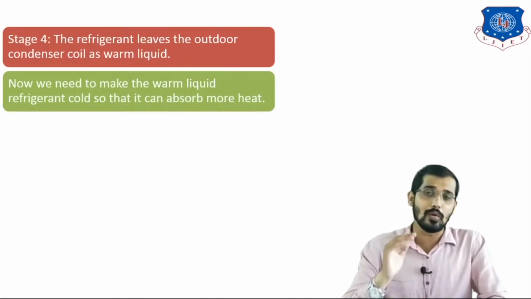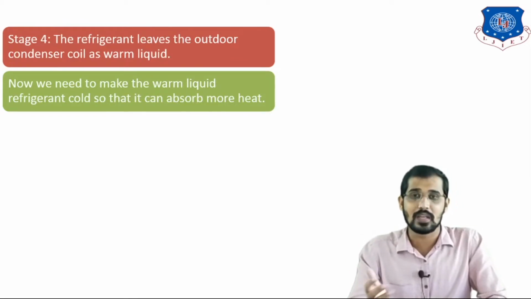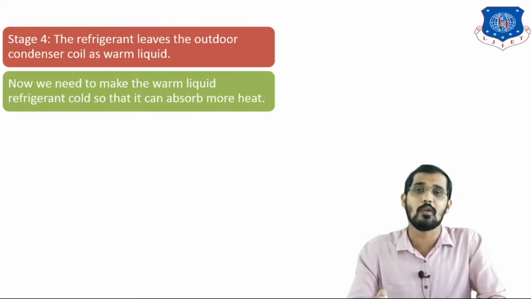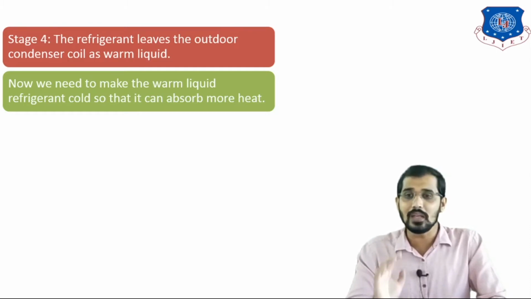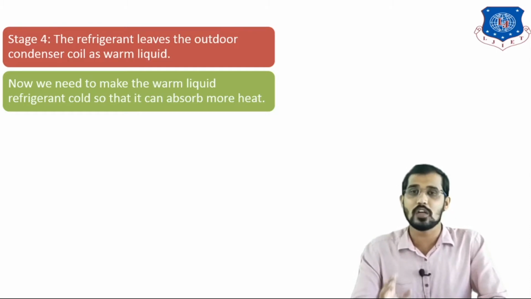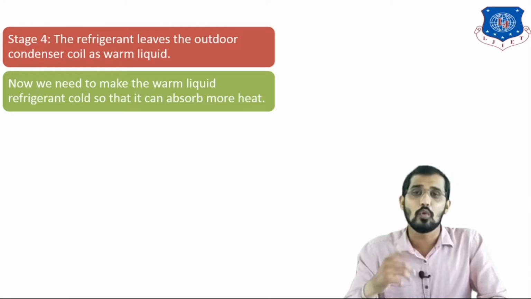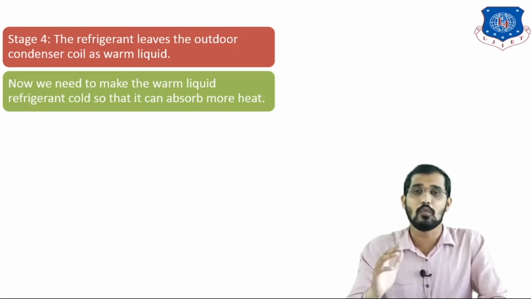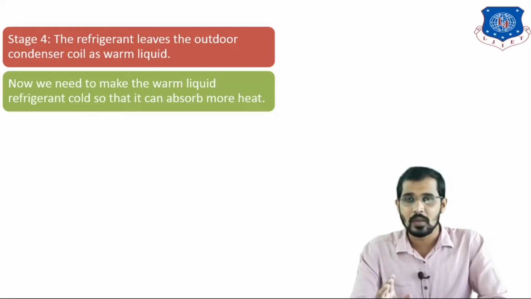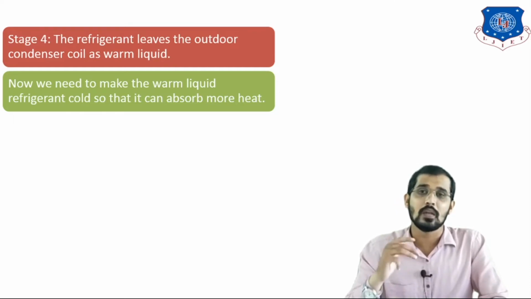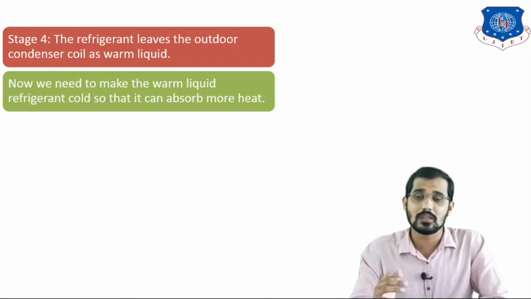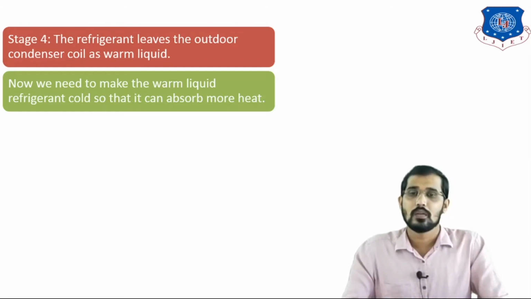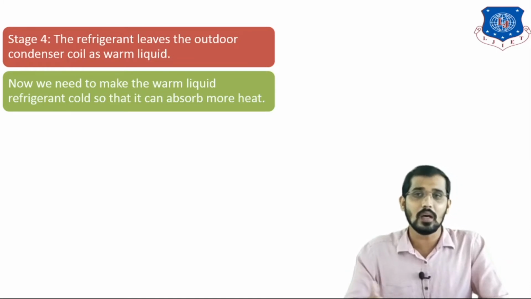After that, we want to regenerate that liquid, so that we can reuse it as the refrigerant. You can see here, now we need to make that warm liquid refrigerant cold. We want to extract the heat from the warm liquid and make the fluid cold again, so that it can absorb more heat. Here we remove the heat from the warm liquid and convert it again into a cold fluid, which is nothing but the refrigerant, so that it can be used again in the evaporator section.